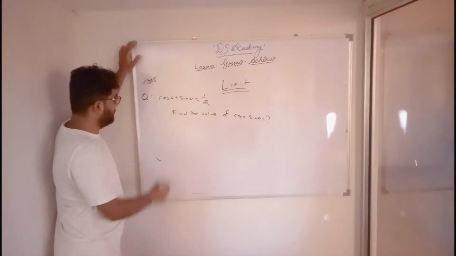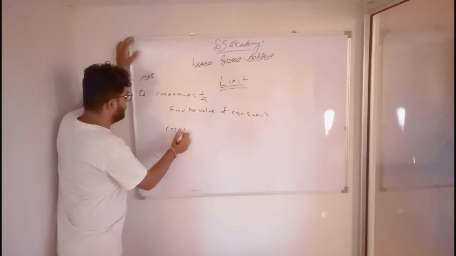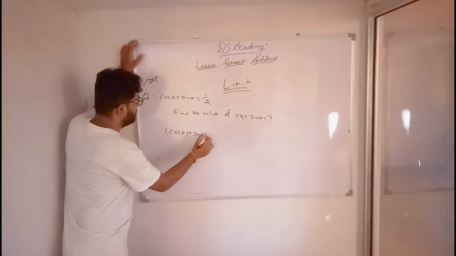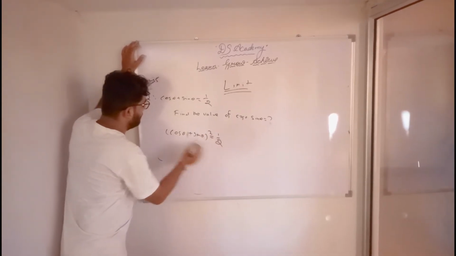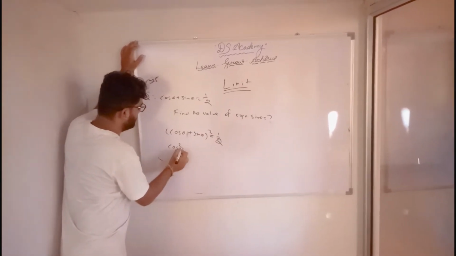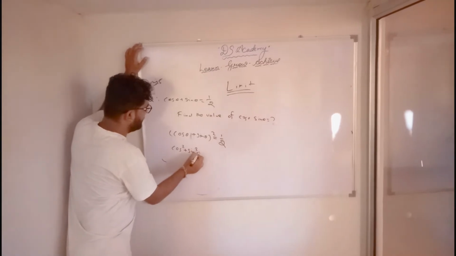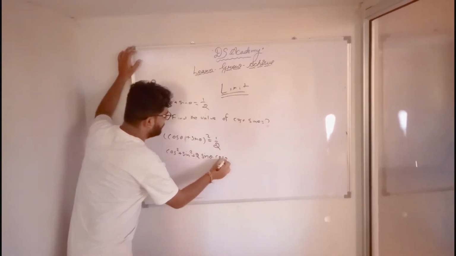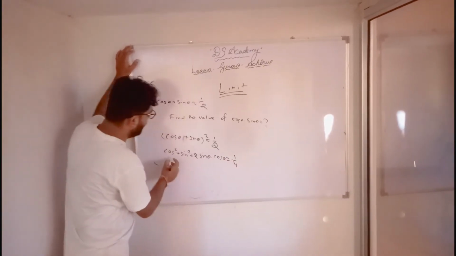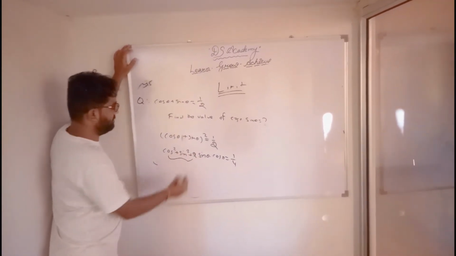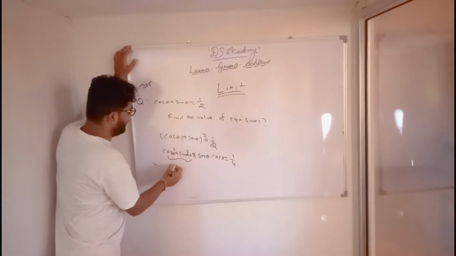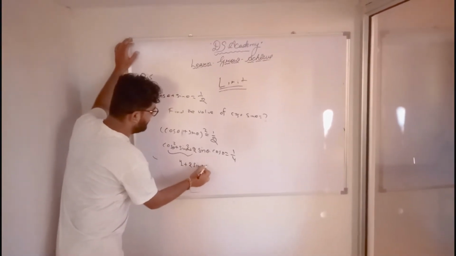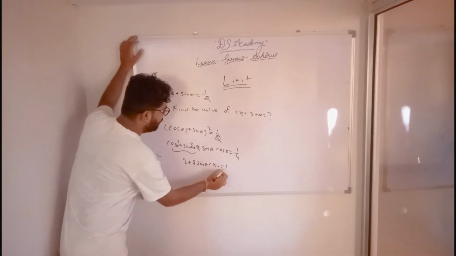So let's solve it. Take the square of both the sides. This will become cos square theta plus sin square theta plus 2 sin theta into cos theta is equal to 1 by 4. We already know that cos square theta plus sin square theta will become 1. So 1 plus 2 sin theta into cos theta is equal to 1 by 4.